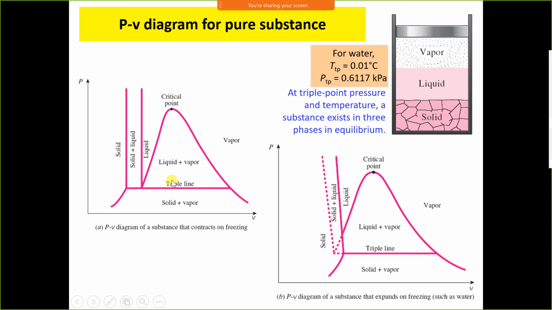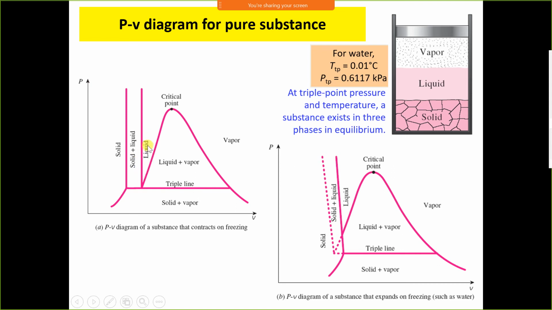For that, this is a PV diagram for a substance that contracts on freezing. This is the solid phase. When the solid is heated, it converts into the liquid phase, and this transformation of phase is called a saturation condition, in which the solid and liquid phases coexist.